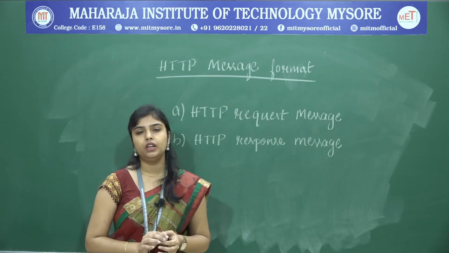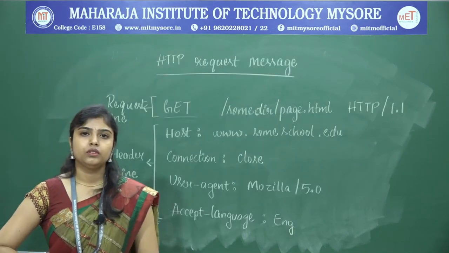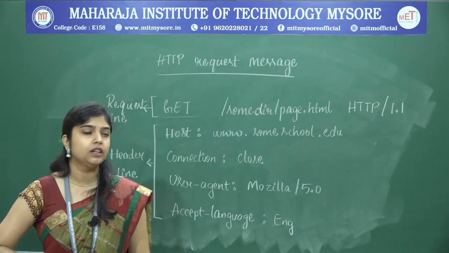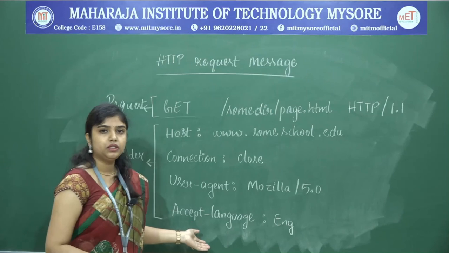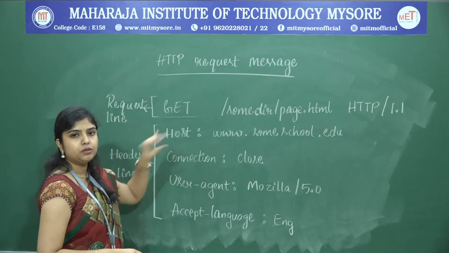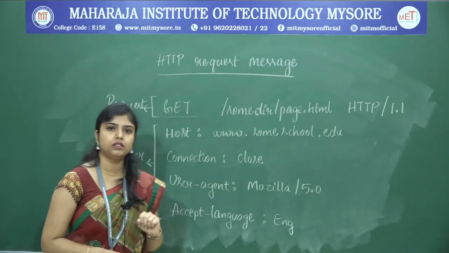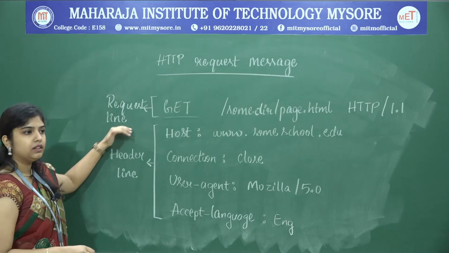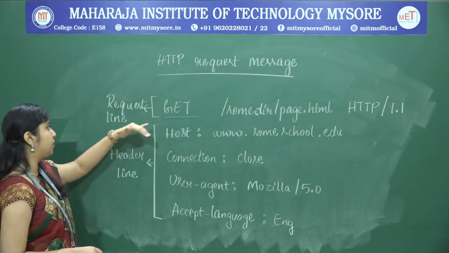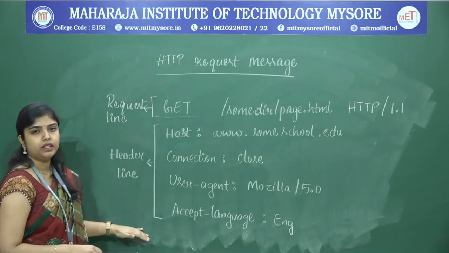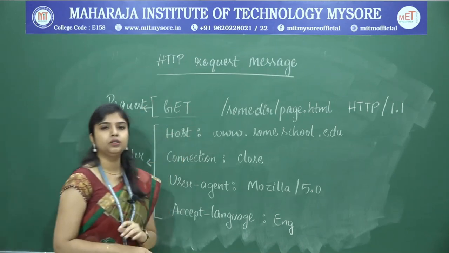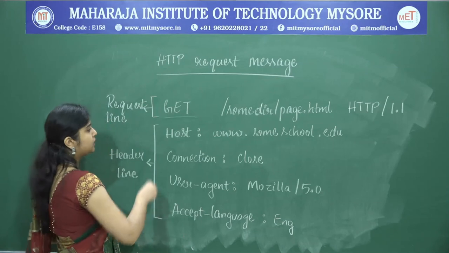What is the format of a request message? Now, we are going to see how the HTTP request message looks. Here is a typical HTTP request message. An HTTP request message is divided into two parts: one is the request line, the other is the header lines. The very first line we call the request line and the remaining lines we call the header lines. The request line is again divided into three fields.